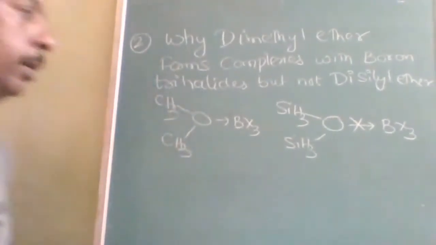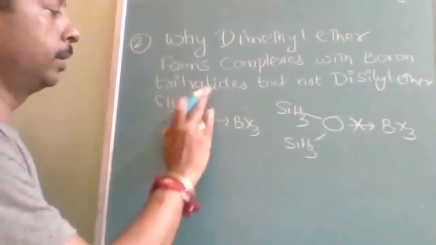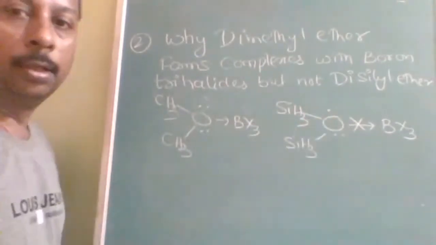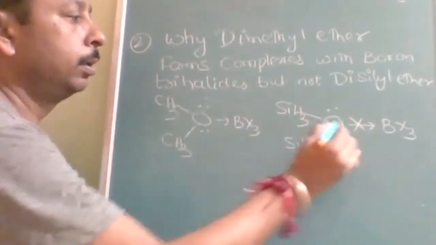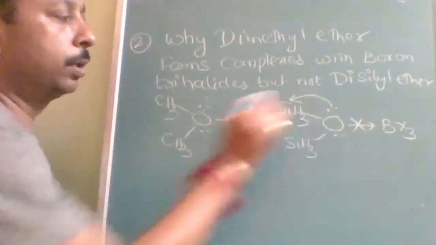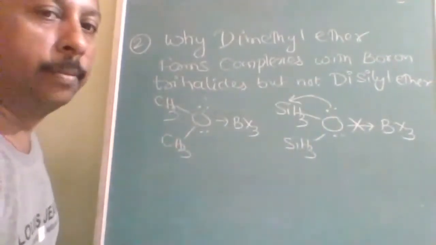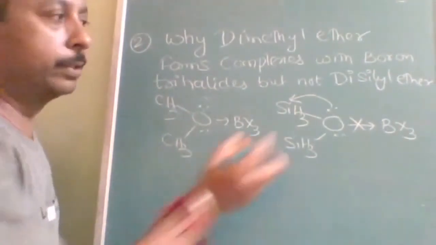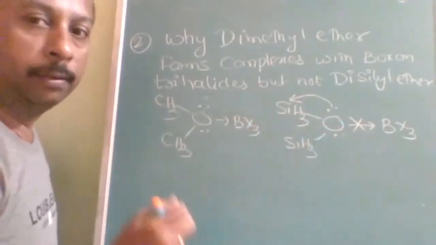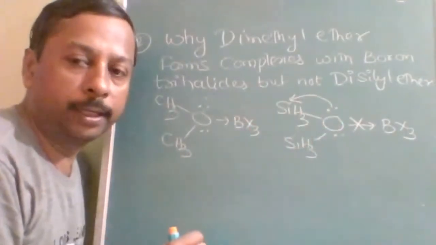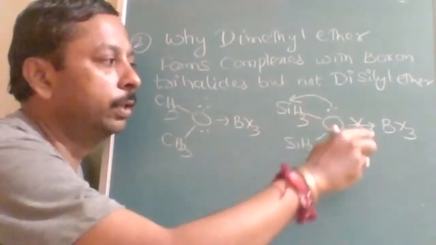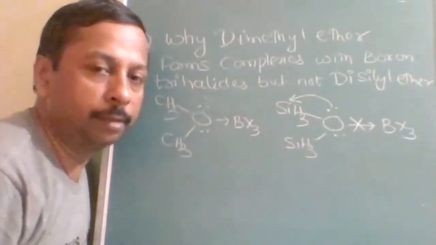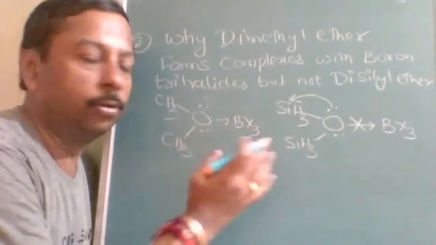Here also two lone pairs are there, and here also two lone pairs are there. Now these two lone pairs can be donated to the empty d orbital of silicon, so there is a chance of back bonding. Once the lone pair can be used within the molecule, it will not give it to others. If there is no place within the molecule, then it will donate, like here.